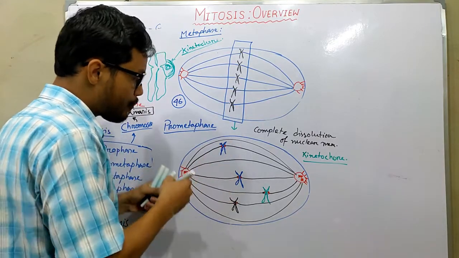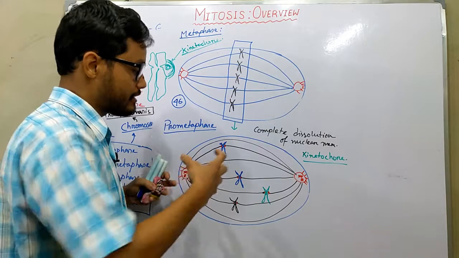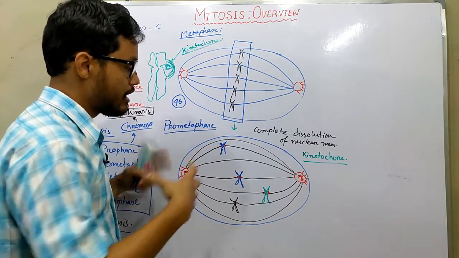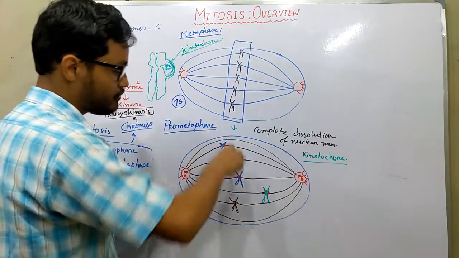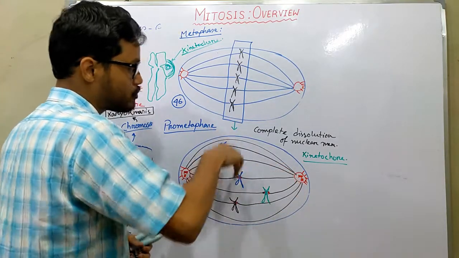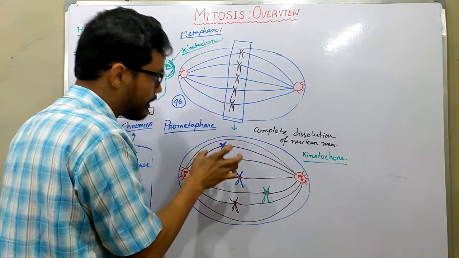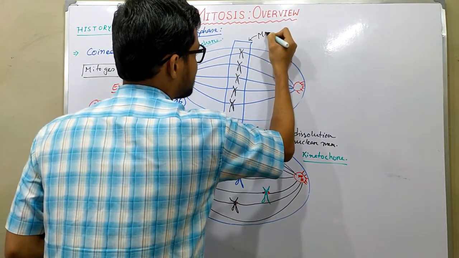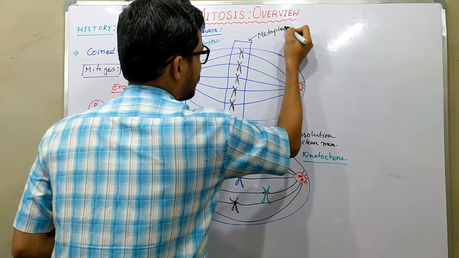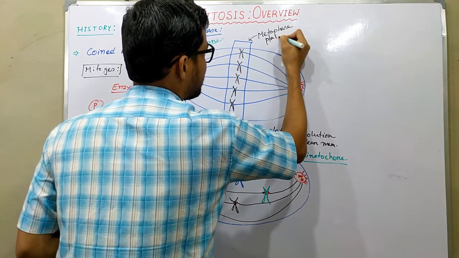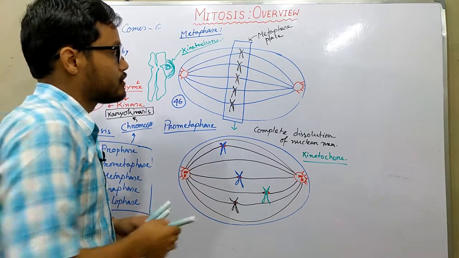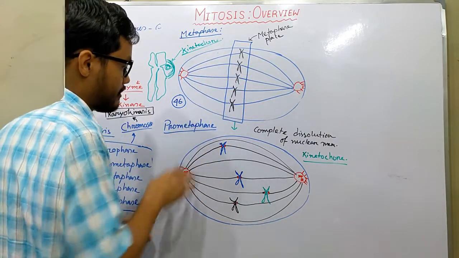In prometaphase, in an early metaphase, those spindle fibers create a pulling and pushing force, by which they shift those pairs of chromosomes to the middle of the cell, and that middle portion of the cell is known as the metaphase plate. So in metaphase, it actually organizes the chromosomes in a particular manner. Okay, so that is the function of metaphase.